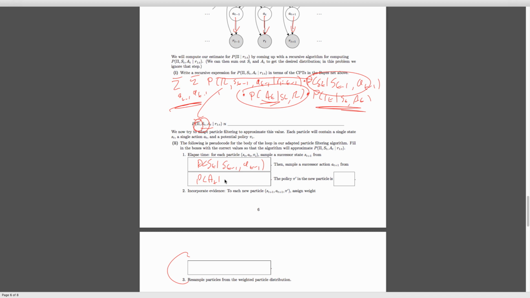s of t and pi sub i. I shifted these by 1 again, but I think it should be fine. Like we said before, we're still just estimating 1 pi, so we're going to just keep the pi sub i there. It doesn't really change over time. And then we have to incorporate our evidence. Our evidence here is now our reward. So our term is going to be pretty much exactly what we had up here: the probability of R sub t conditioned on S of t and A sub t.